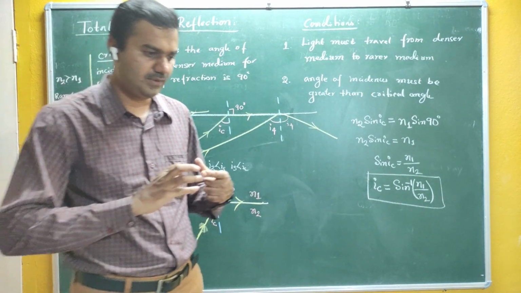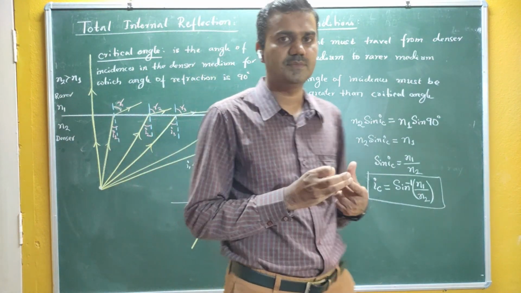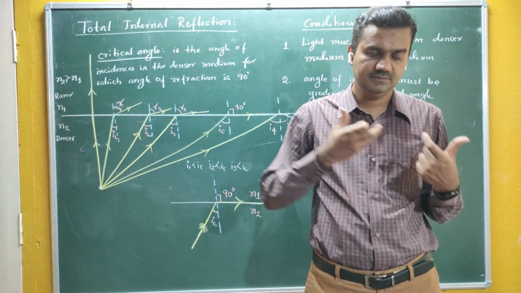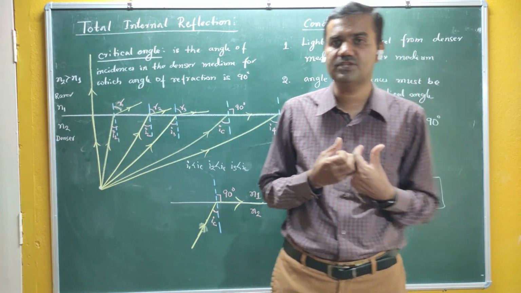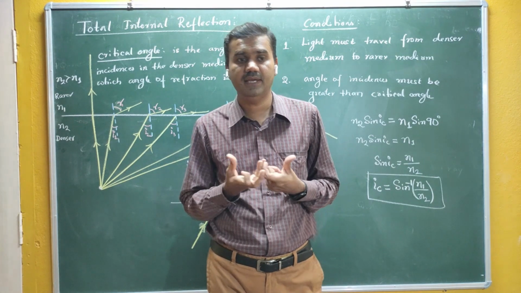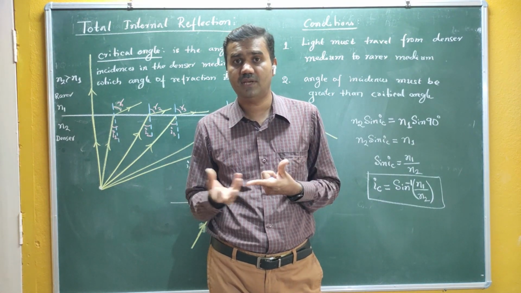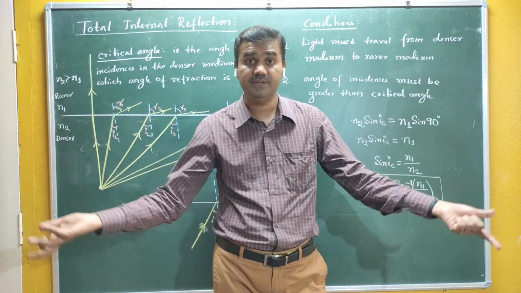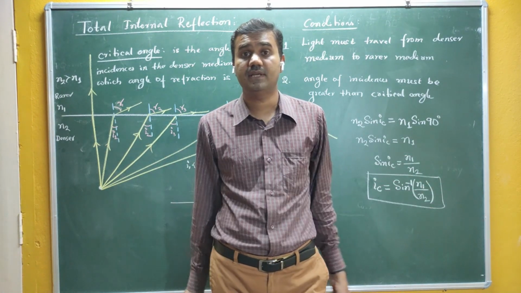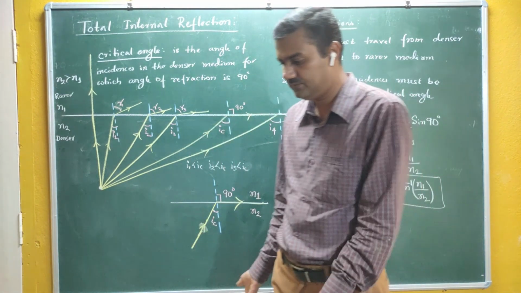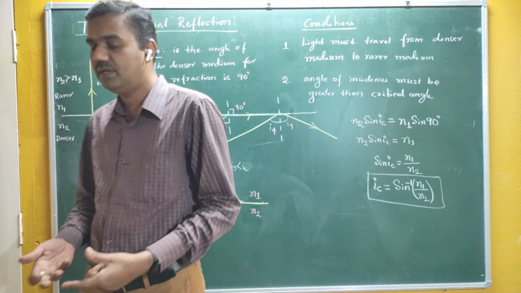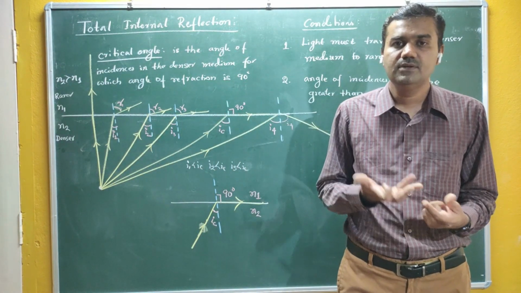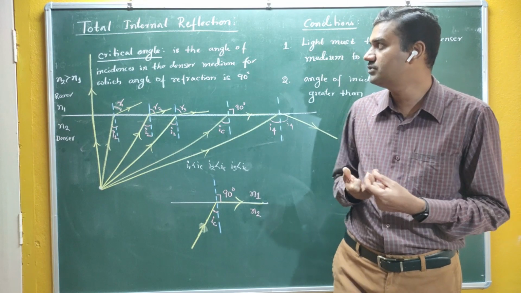So if the light travels from denser to rarer medium, and the angle of incidence becomes greater than the critical angle, definitely TIR takes place. We have a large number of applications of TIR. The natural example is the brilliant appearance of diamond. Mirage is the second example. And in the syllabus, we are going to study one artificial example of TIR, that is optical fibers. So these are the applications of TIR.